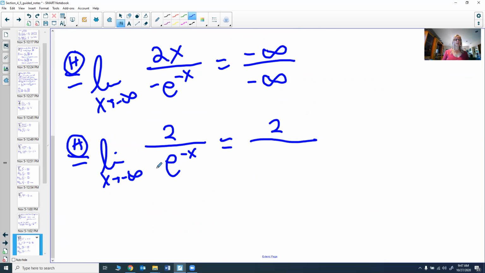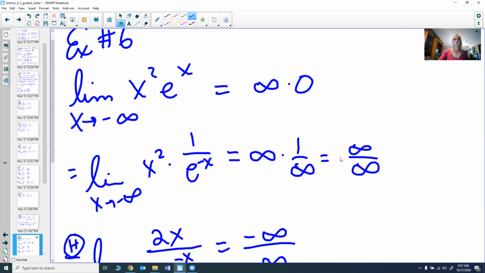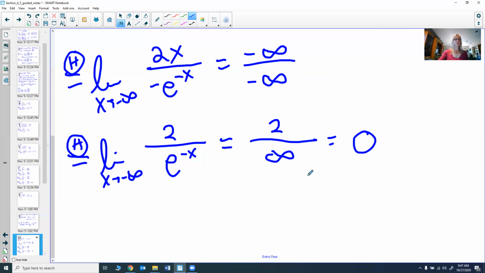And as x goes to negative infinity, e to the negative x is going to go to infinity. So we get 2 over infinity. 2 over infinity means actually 0, because as x gets really, really, really big, 2 over that is going to get really, really, really small. So we do, in fact, get 0. And again, it's just coincidence that 0 times infinity is 0. 0 times infinity could be infinity. It could be 5. It could be, in this case, 0.